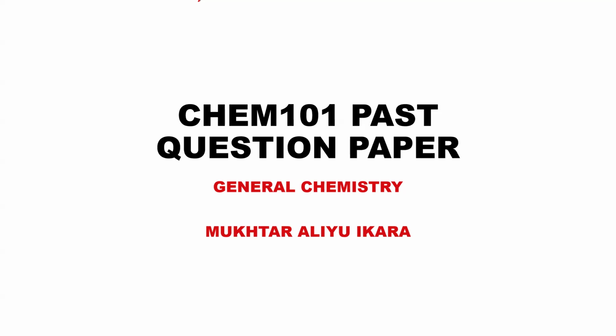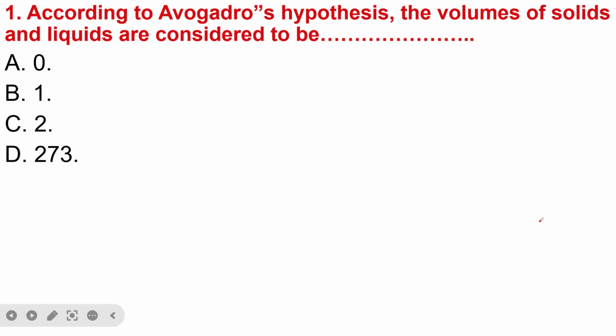So in today's video, we are going to look at the solution to a past question paper in Chem 101, that is general chemistry. So let's start with question 1. The question says, according to Avogadro's hypothesis, the volume of solid and liquid are considered to be dash dash dash: A 0, B 1, C 2, D 273.